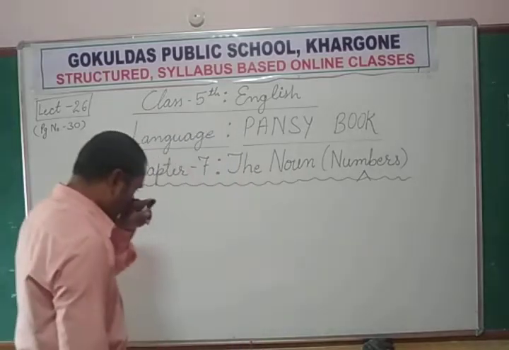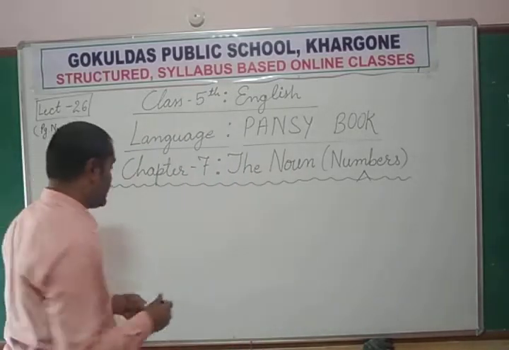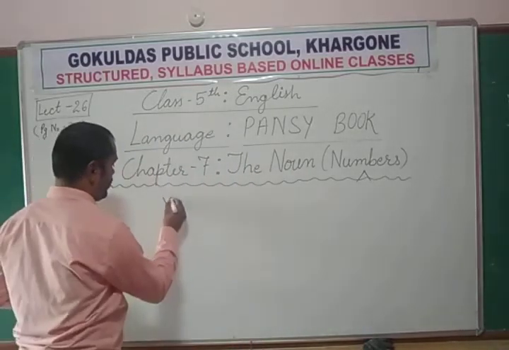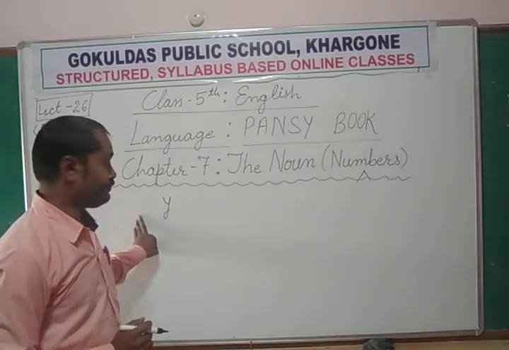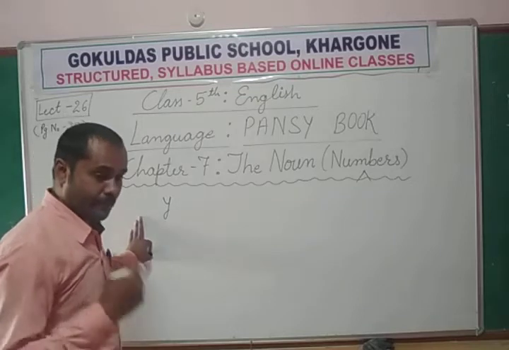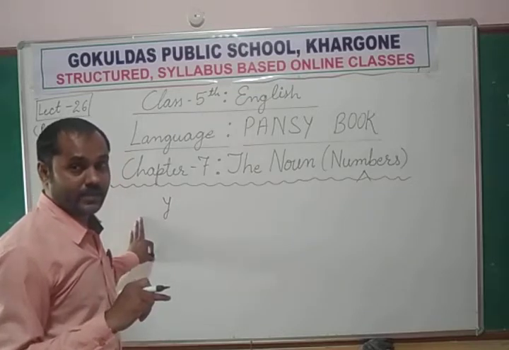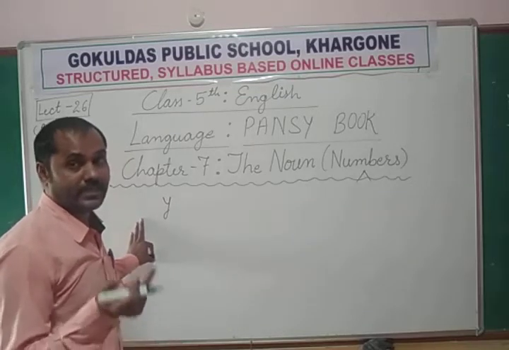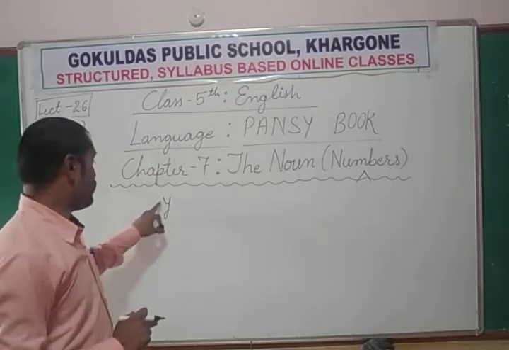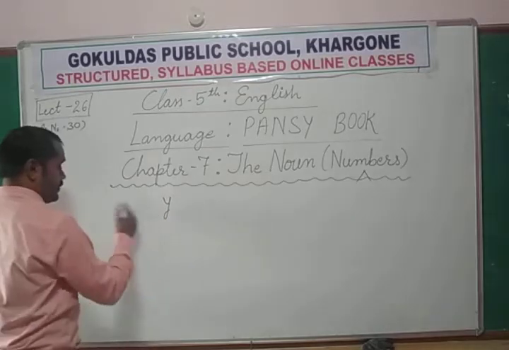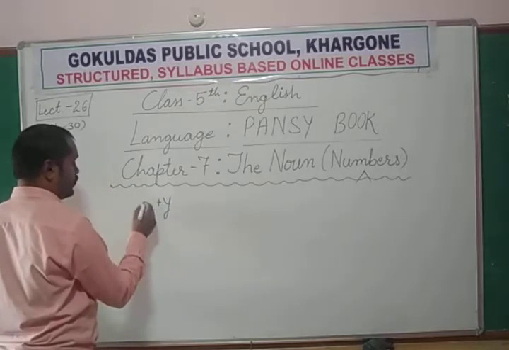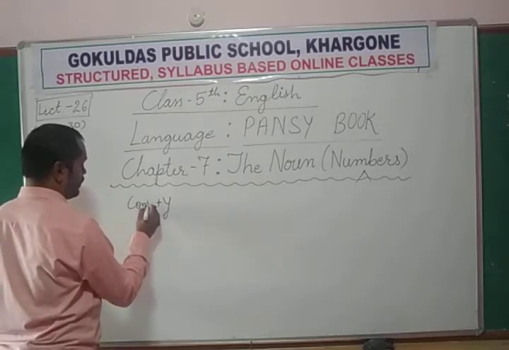when any word, any spelling is ending with the letter Y, means the last letter is Y. Just like baby, the last letter is Y. Monkey, the last letter is Y. So when the last letter is Y, but before Y there is one consonant.